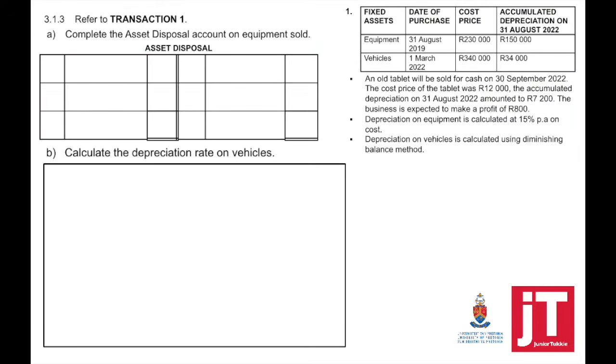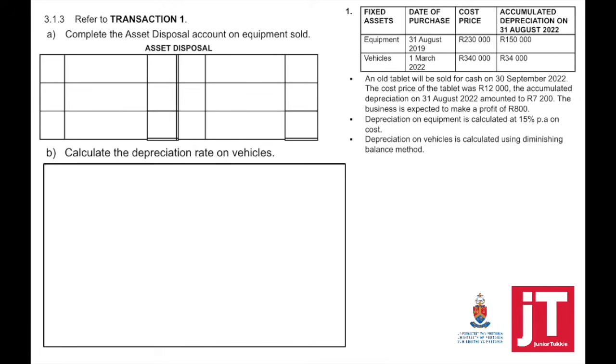Question 3.1.3. Refer to transaction 1. A, complete the asset disposal account on equipment sold. B, calculate the depreciation rate on vehicles. So take note how asset disposal is incorporated into budgets.